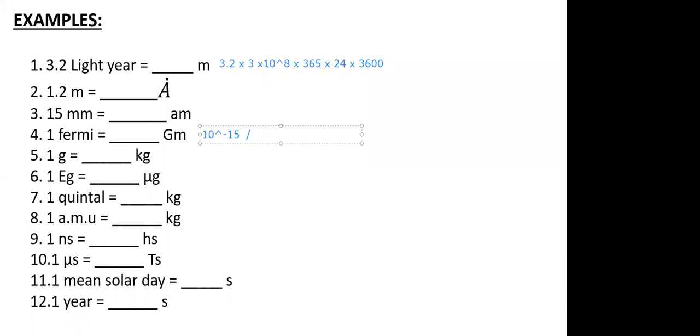Now, when we talk about giga, giga is your 10 to the power 9. So the answer will be 10 to the power minus 24. Yeah, repeat.